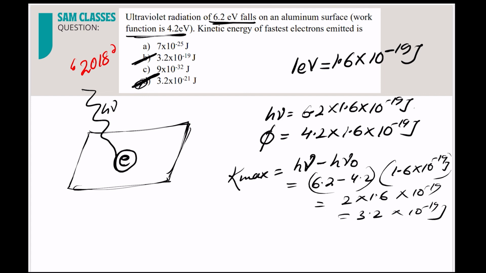3.2 into 10 power minus 19, correct? So was it very difficult? See, just remember the thing and you'll be able to solve. So that's it for the dual nature. I think you got the concept of the dual nature.